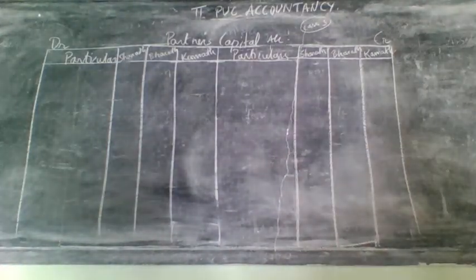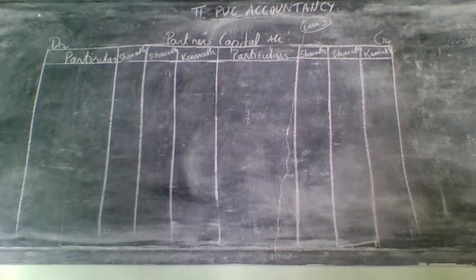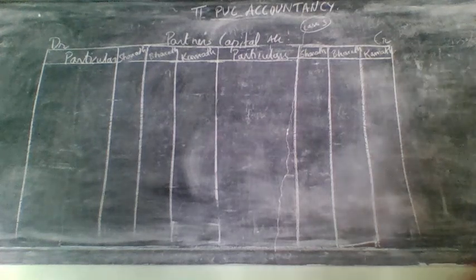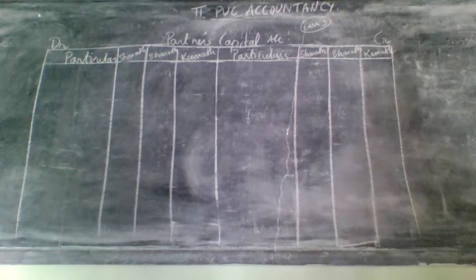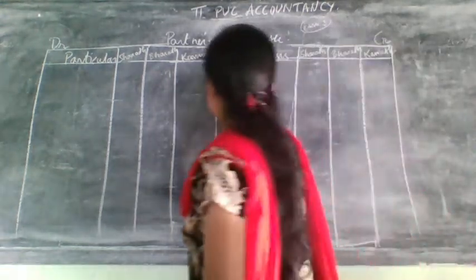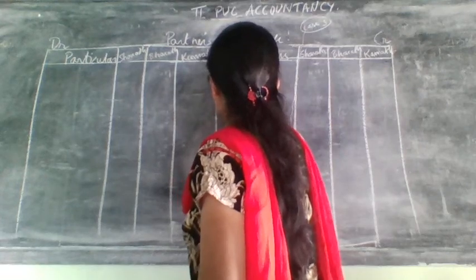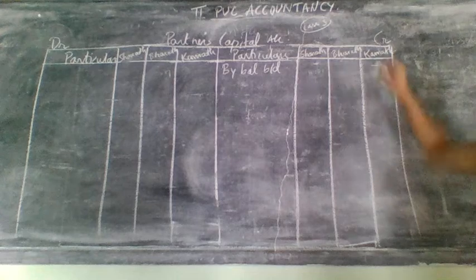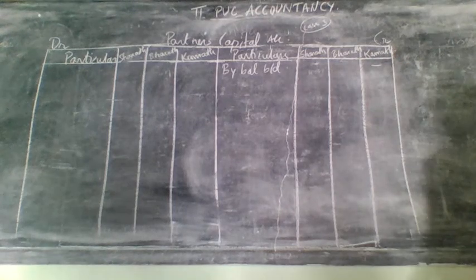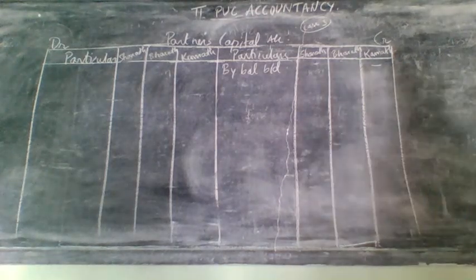Always I told you we need to start the partners' capital account with which balance? Credit balance. On the credit side you need to start. First thing, what you need to write? By balance brought down. No entry for the new partner; only for the old partners you need to write.